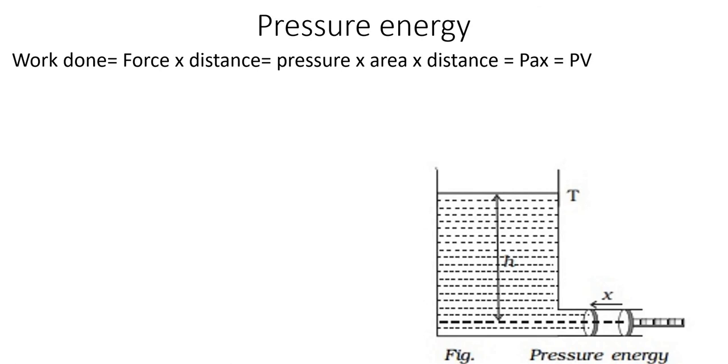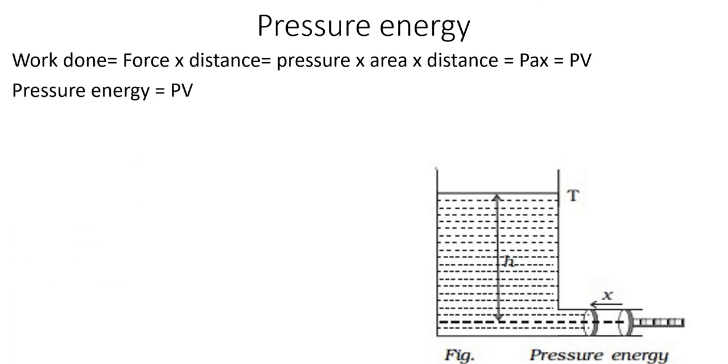So if P is the pressure and A is the cross-sectional area at that region where the piston is connected at the bottom, water will come through that. So P into A into x, where x is the distance through which the piston moves. So A into x can be written as volume, that is the volume swept by the piston.